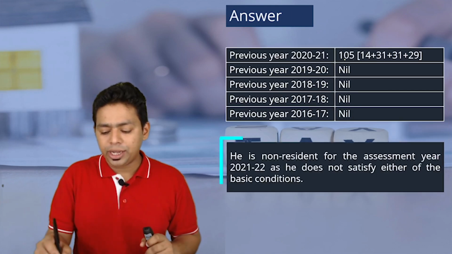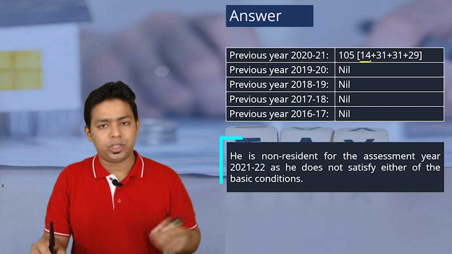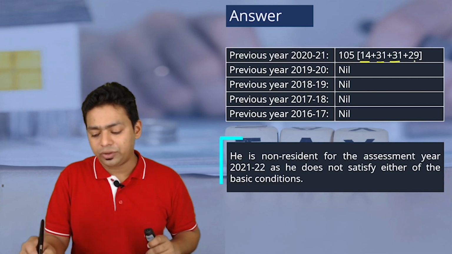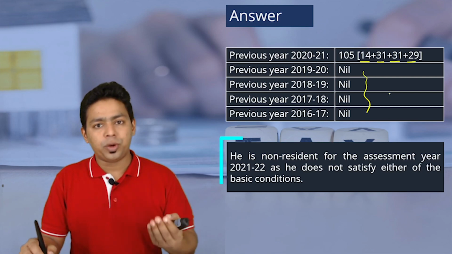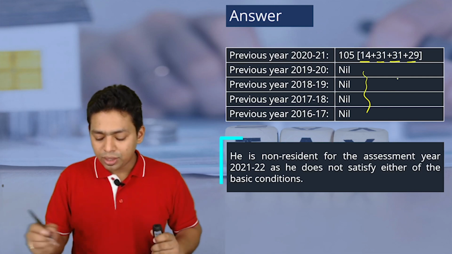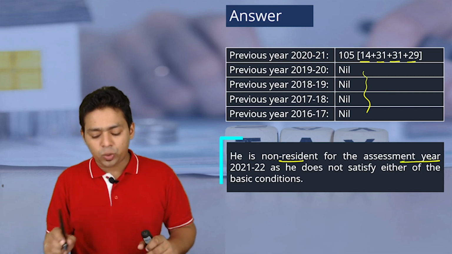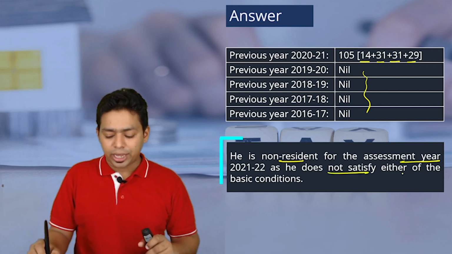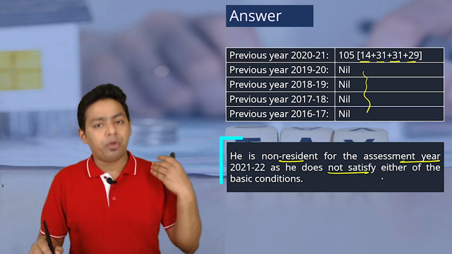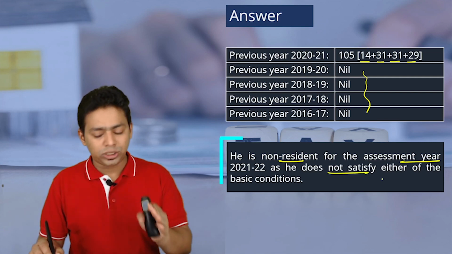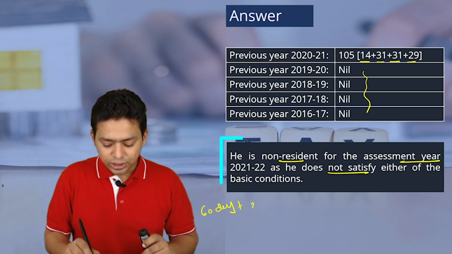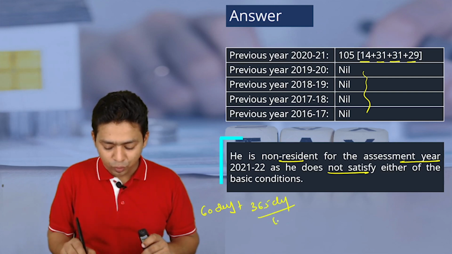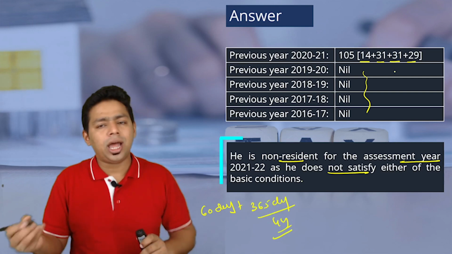So let's see. How many days was he there in India? Only 105 days. You can count those days: 14, 31, 31 and 29. Because he has come to India for the first time, during the last 4 years it was nil, zero stay. He is a non-resident for the assessment year 21-22, as he does not satisfy either of the basic conditions, which is a stay of 182 days or more in India. He did not stay. And the second condition is the combination of 60 days plus 365 days during the 4 years preceding the previous year. And in the last 4 years he did not stay in India.